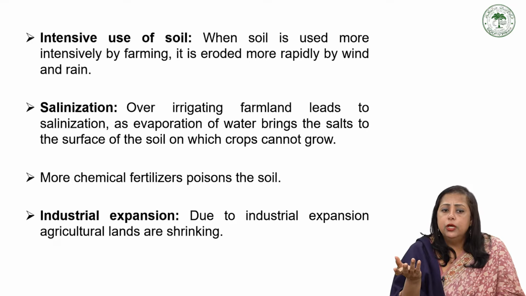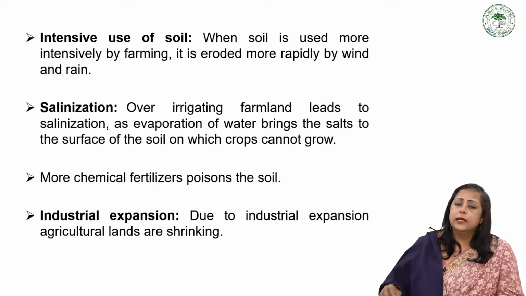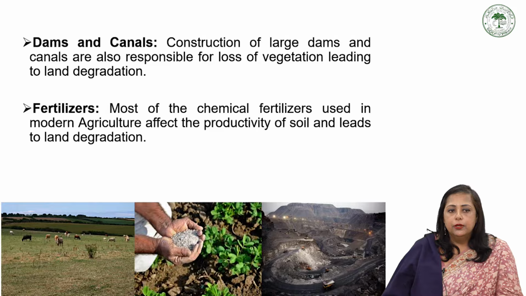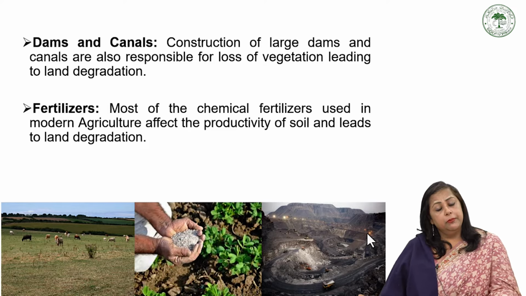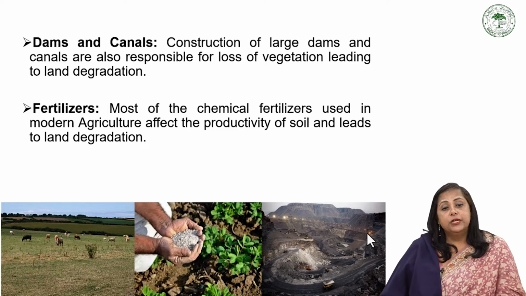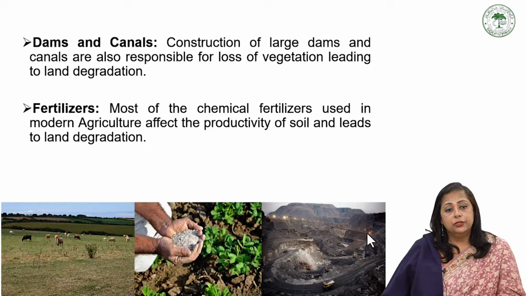Due to industrial expansion, agricultural lands are shrinking. The construction of large dams and canals is also responsible for loss of vegetation leading to land degradation. Of course, when we are making the dams and the canals, we are basically cutting the forest. Sometimes very fertile forest is being converted into dams and canals, and they are also important to have the energy and the fertilizers.